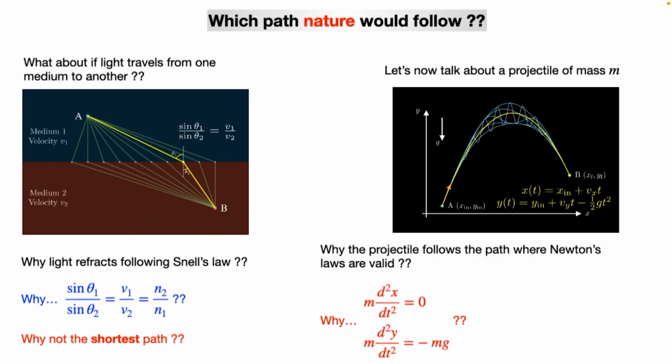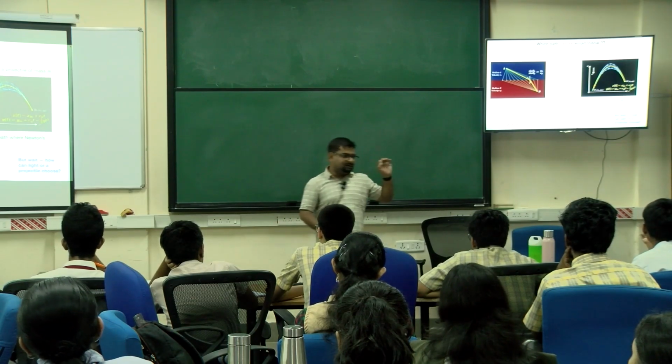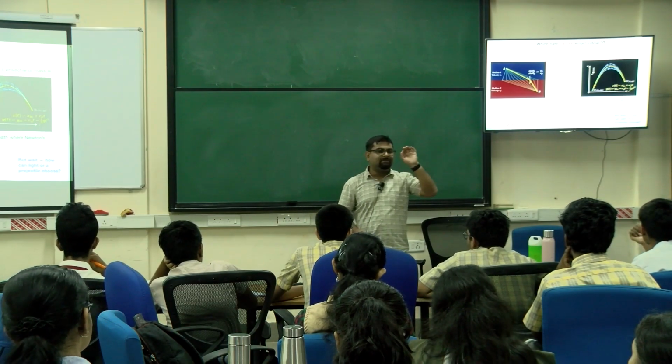Fine? But then the question is why? Why does the particle follow Newton's law? Why not the other paths from point A to point B? Who programmed the particle to follow Newton's law, or who programmed the light ray to follow Snell's law? Because if you think carefully, light or the projectile doesn't have a brain, right?